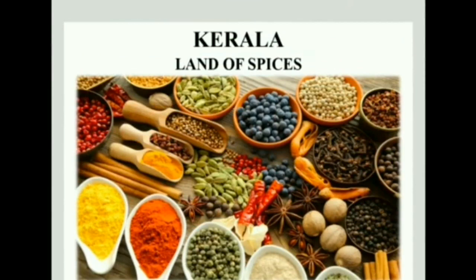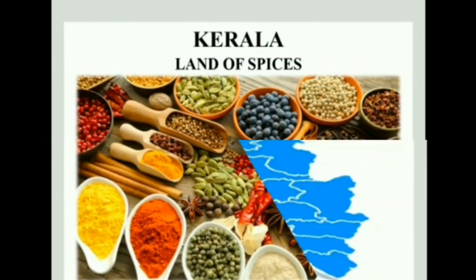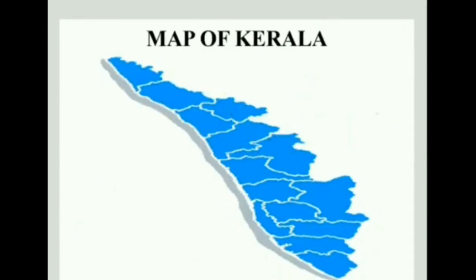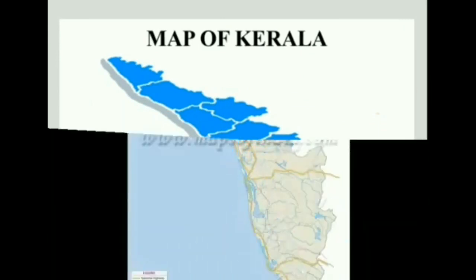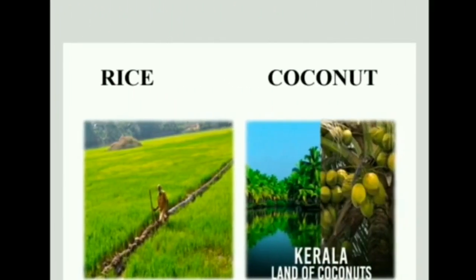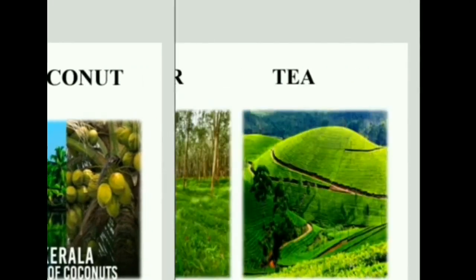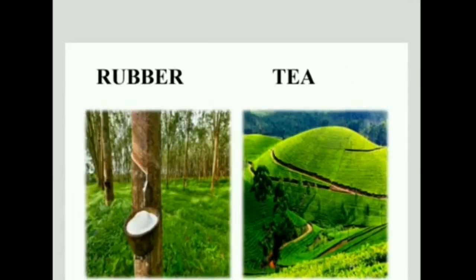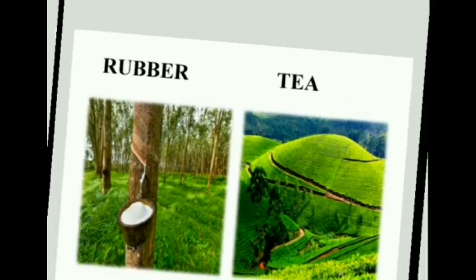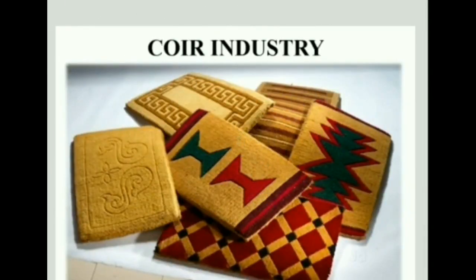Now open to page number 29. Let us visit the land of spices. In the extreme south of the western coastal plain lies the beautiful state of Kerala. Its capital is Thiruvananthapuram. Apart from rice and coconut, the other important crops grown here are rubber, tea and coffee.